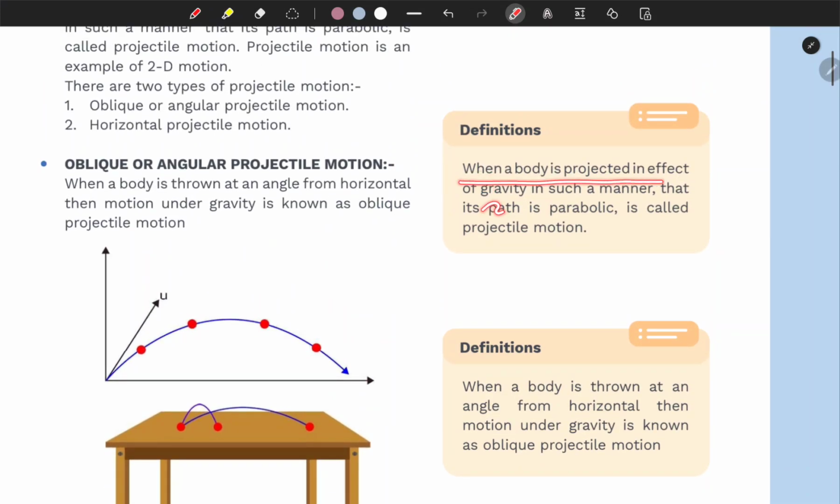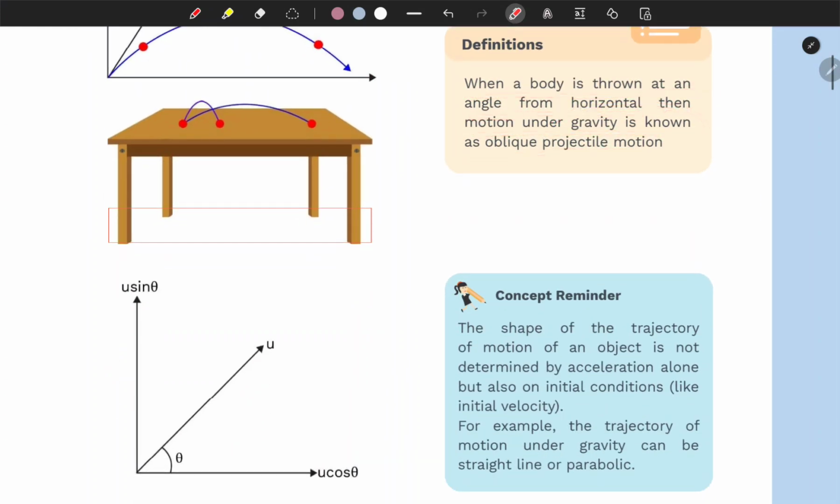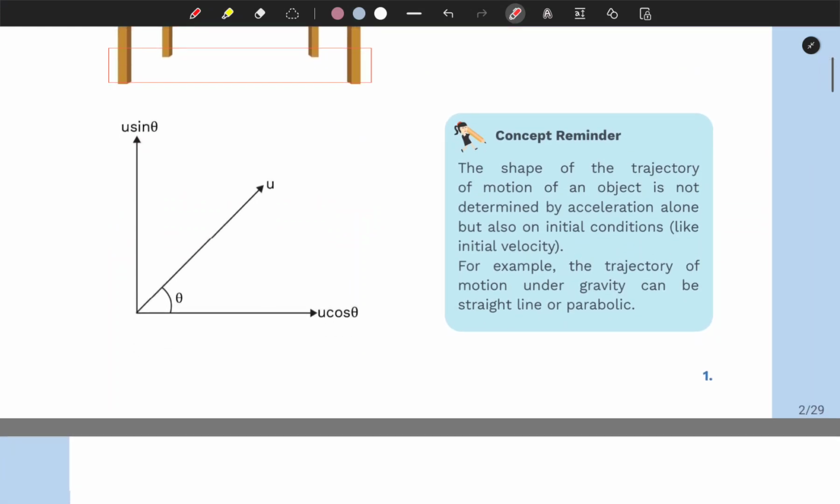When a body is projected under the effect of gravity in such a manner, it's called projectile motion. When a body is thrown at an angle from the horizontal, its motion under gravity is oblique projectile. Well, these are definitions. I don't want to just learn or memorize those definitions.